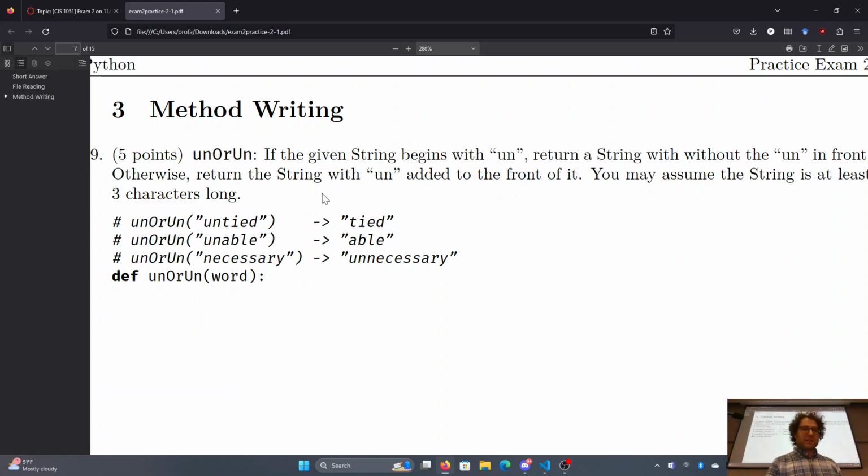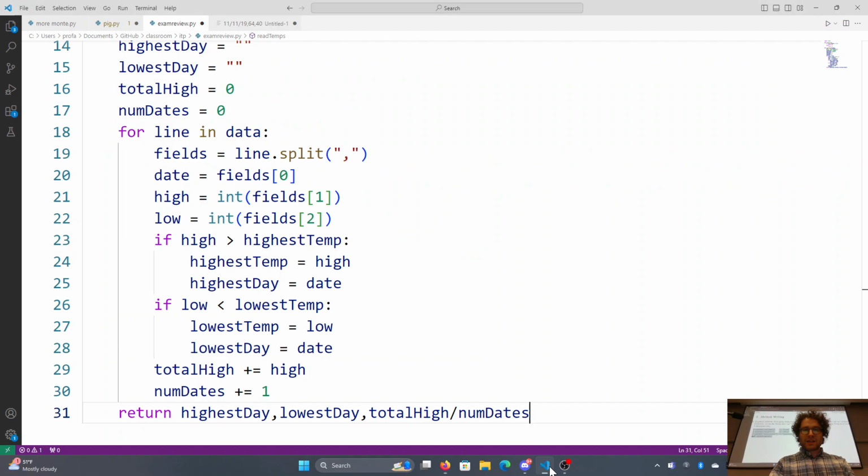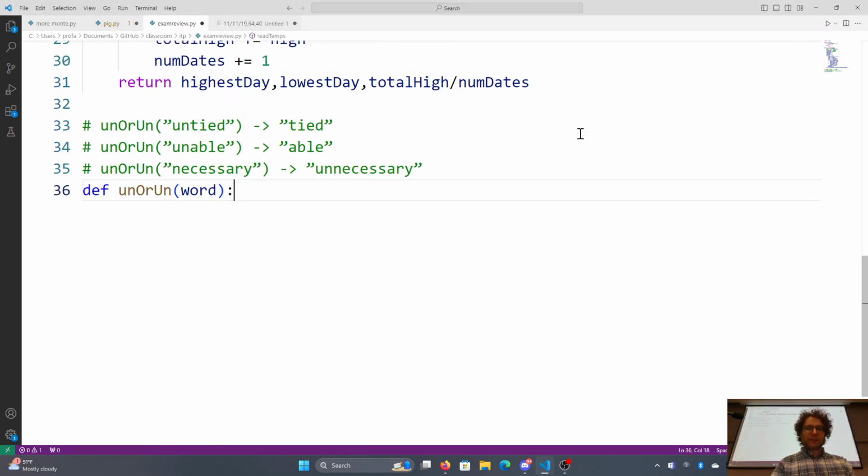There's no having to check about out-of-bounds exceptions, in other words. And then here are example function calls attached to these, right? So these are your guides. They will be attached to every problem that is a function: here's the input, here's the output, here's the function stub, and if I give you this input, I expect this output. So if I give you untied, I expect it to become tied. Unable becomes able. Necessary does not begin with un, so we add un in front, right?